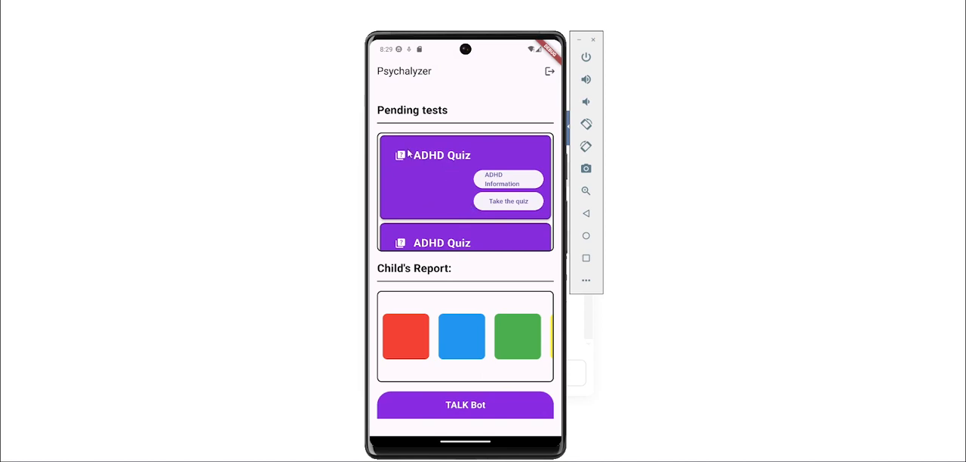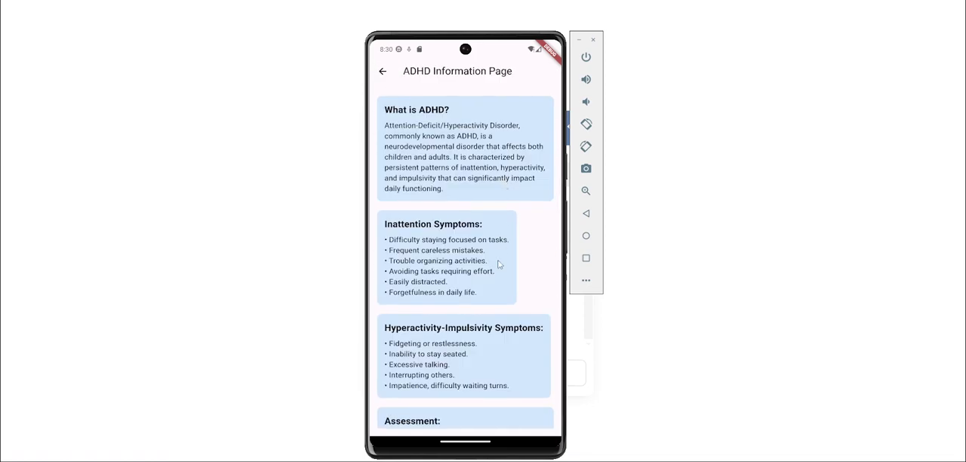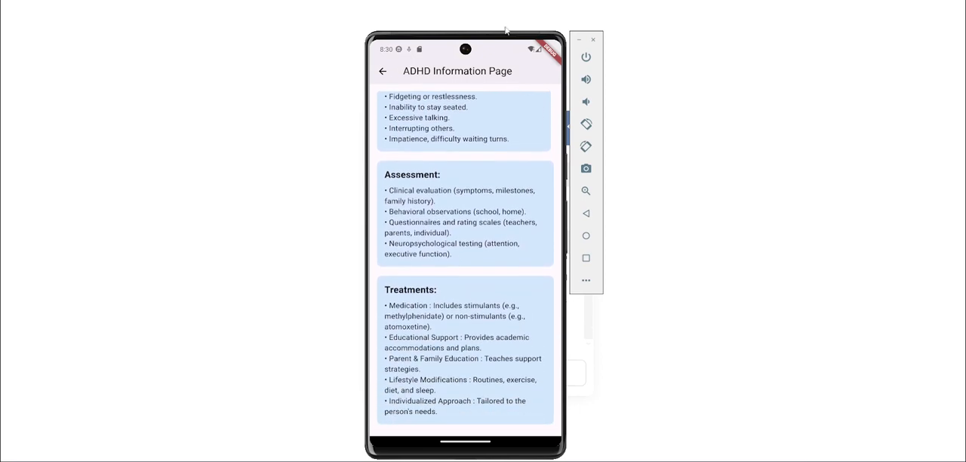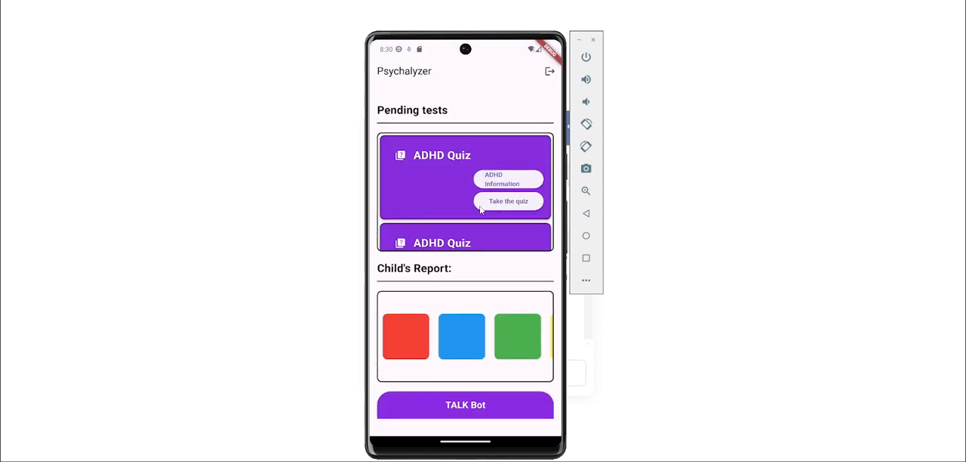For example, the first one is the ADHD quiz. The questions are based on the child's behavior, because the parents are the ones who observe their child's behavior from a third person's point of view. If a parent doesn't know about ADHD, we have an information page here. It will tell what ADHD is, its symptoms, what kinds of assessment there are, and what kinds of treatments are available. We can read all of that.